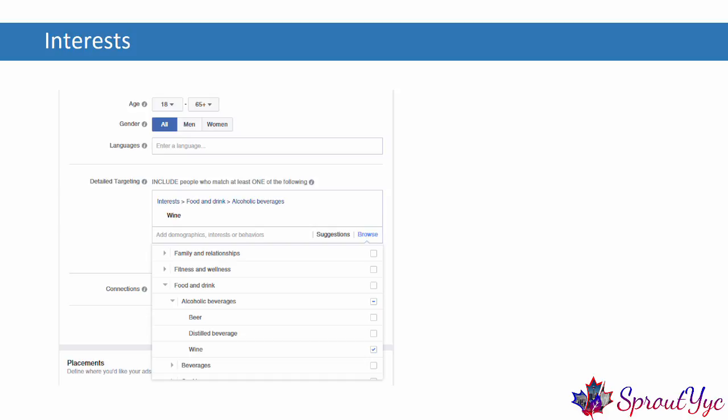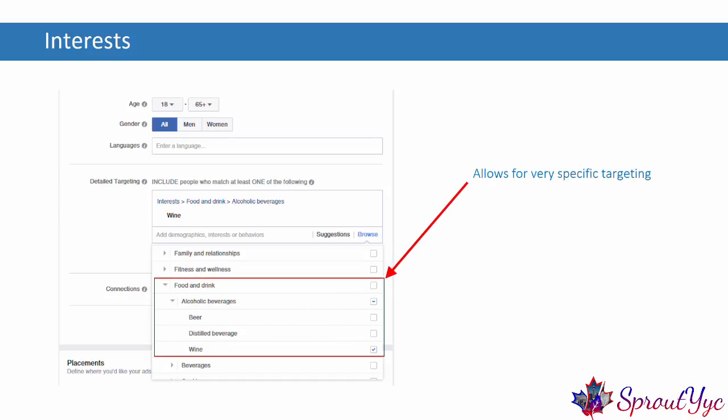Say you have a wine company. You could click food and drink, and then alcoholic beverages, and then wine. This allows for very specific targeting. If you only target people with interest in alcoholic beverages, you may reach a wide pool of people who only drink beer or prefer mixed drinks, which means money is going to be wasted for a wine company. By selecting these specific interests, the company can ensure their ads go to those most likely to buy.